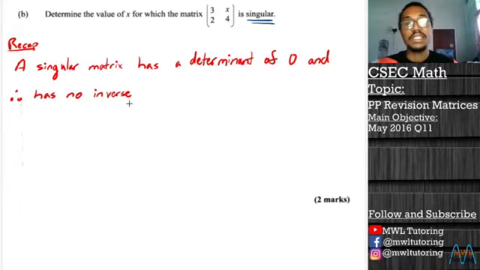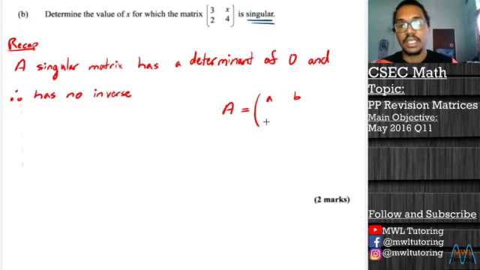So if we find the determinant of this matrix, remember, if I have a matrix A which is made up of these components A, B, C, D, then the determinant of A will be equal to A multiplied by D, this diagonal, minus B multiplied by C, the second diagonal here.